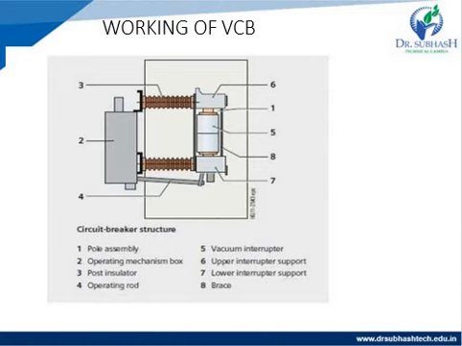Fourth is the operating rod for the moving contact. Fifth is the vacuum interrupter. The sixth is the upper interrupter support. Seventh is the lower interrupter support, and the eighth is the brace.